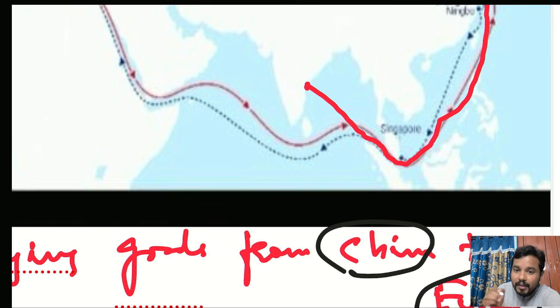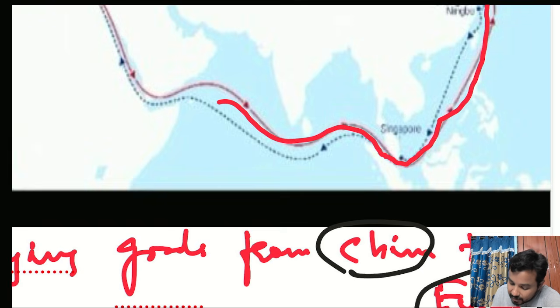And also it will be an ultra large container ship. Now that ultra large container ship might be starting from some other country. Let us assume it is starting from Iran or Saudi Arabia or some European country. Now that ultra large container ship may not come to Visakhapatnam. Why? Because Visakhapatnam is not on the highway route. To come to Visakhapatnam, that ship would have to deviate from the major international sea route, come here, and then go back again. So this will not happen practically.